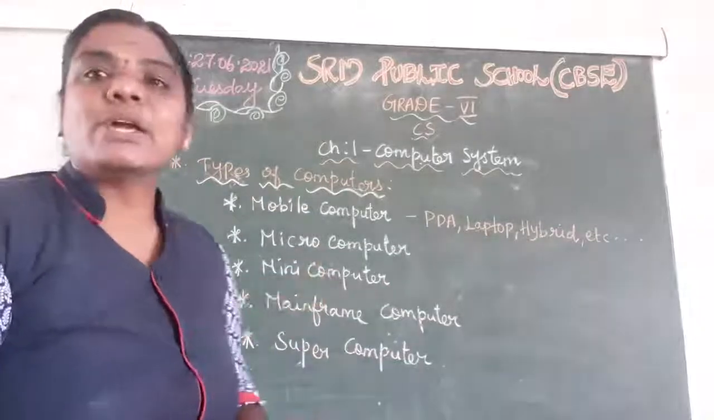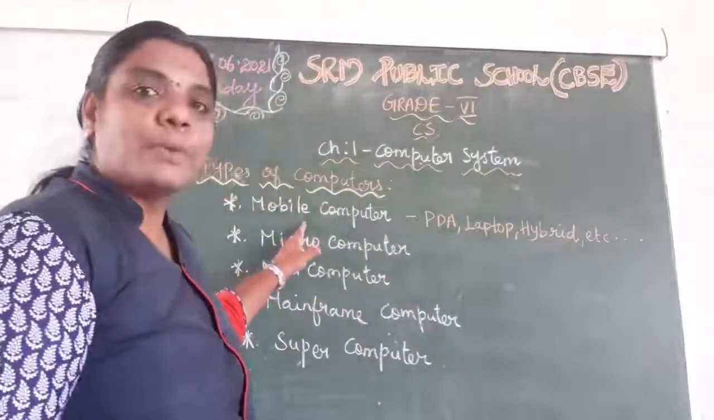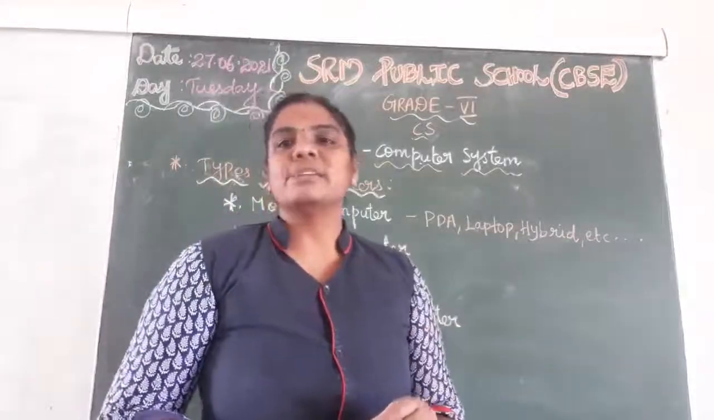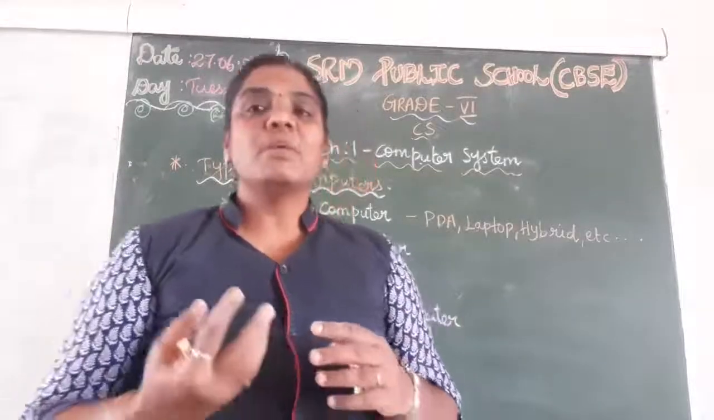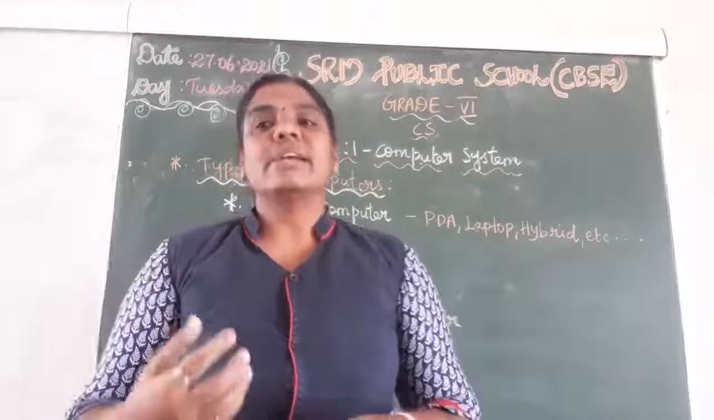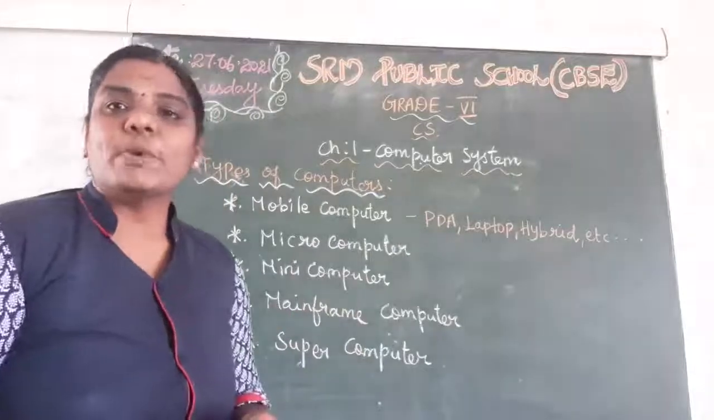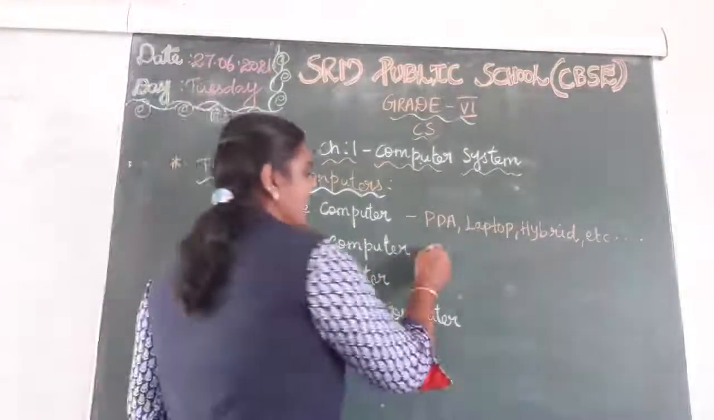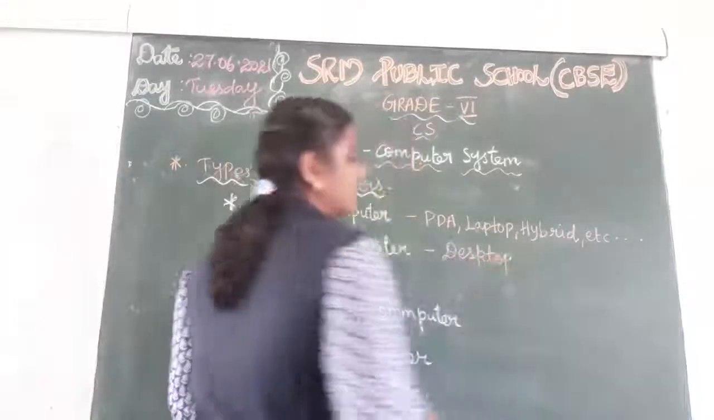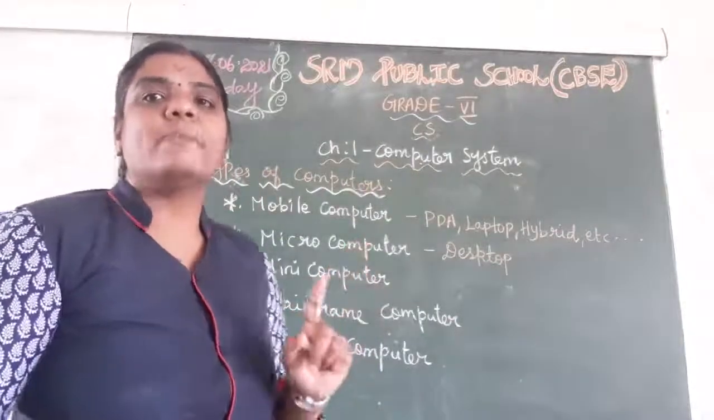Then next one, microcomputer. So what is meant by a microcomputer? Compared with a mobile computer, the size of the microcomputer is somewhat bigger, right? And also it is more expensive, and it has very good storage. We can store more data, right? So what is an example of a microcomputer? Desktop. The microcomputer can be used by only one person at a time.